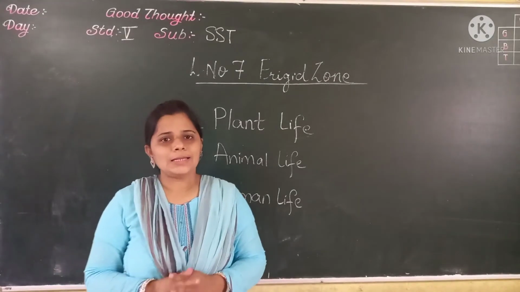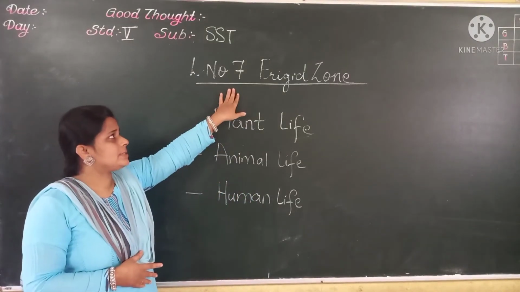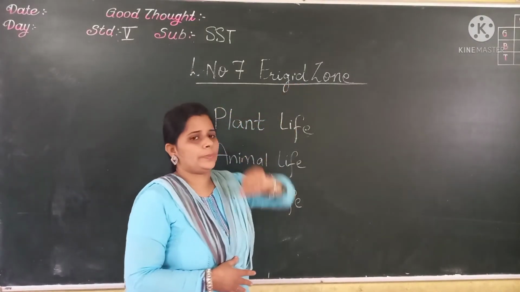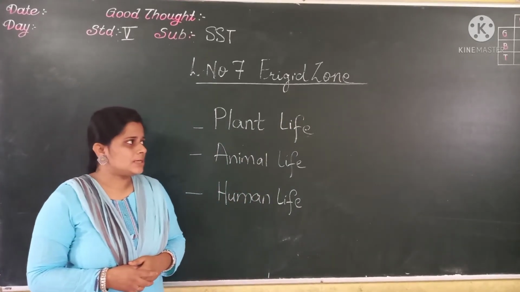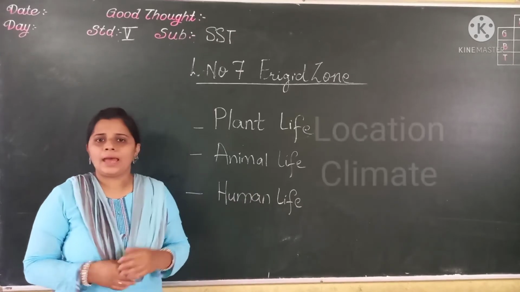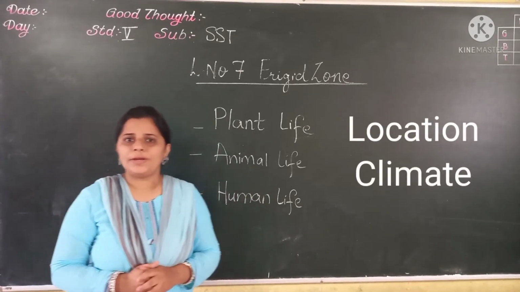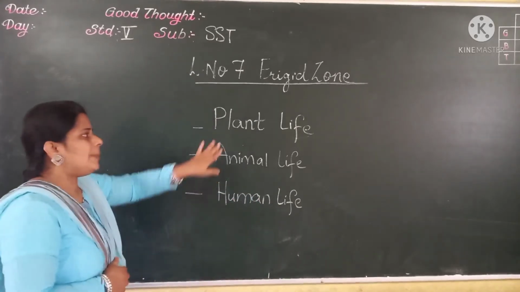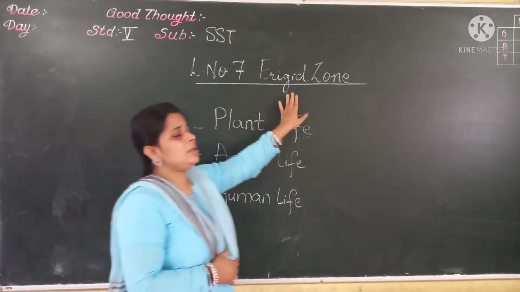Now students, in last class we have started the chapter, right? That is lesson number 7, frigid zone. And in that what we have discussed students? We have discussed location and climate. Now students, in today's video we are going to discuss about the plant life, animal life and human life in